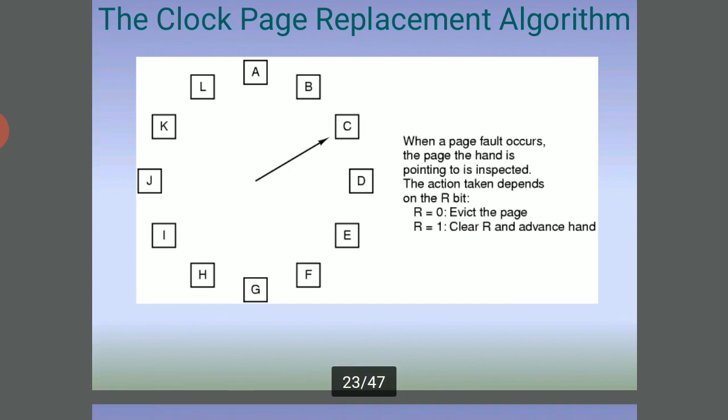In the clock page replacement algorithm, when a page fault occurs, the page the hand is pointing to is inspected. The action taken depends on the R bit: if R is 0, evict the page; if R is 1, clear R and advance the hand. Here the pages are C, D, E, F, G, H, I, J, K, L, A.